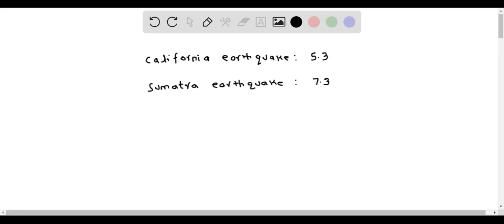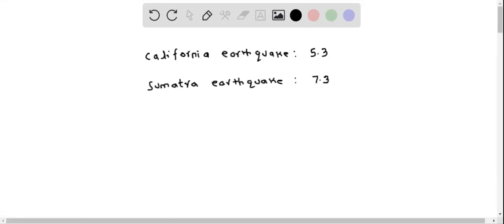Here we represent the intensity of the Sumatra earthquake in terms of the intensity of the California earthquake. So for this, we have to determine the ratio of the Sumatra earthquake with the California earthquake. So first, let S represent the Sumatra earthquake, which is 7.3 on the Richter scale, and let C represent the California earthquake, which is given as 5.3 on the Richter scale.